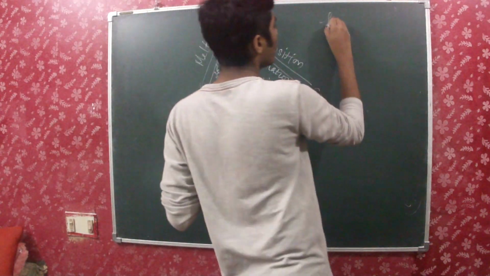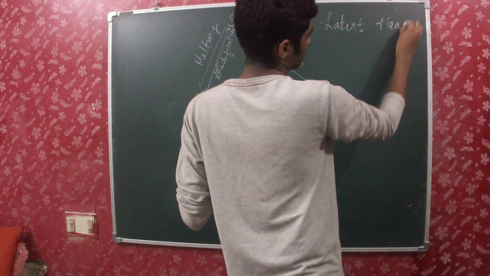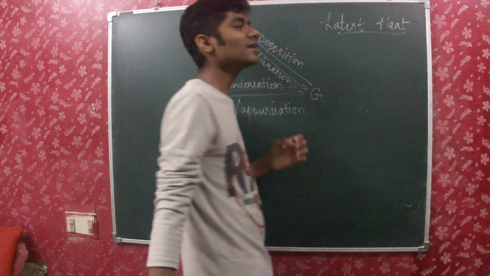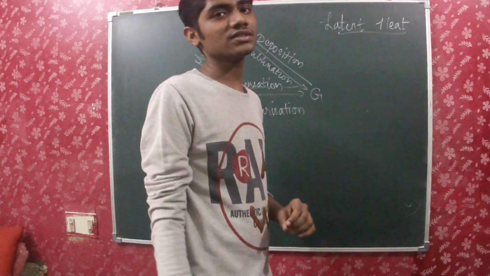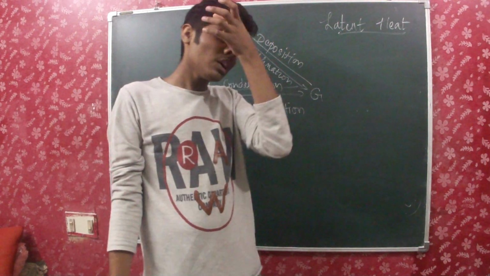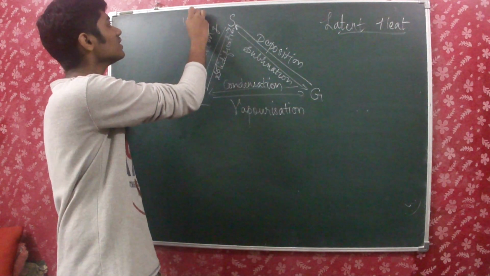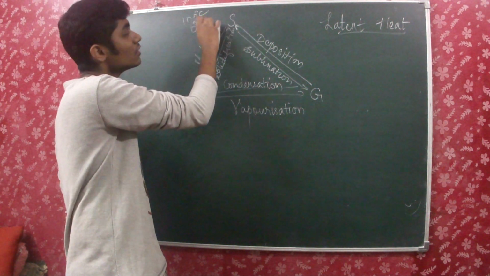So here we have to know one more term which is known as latent heat. So already we learned about melting point, that is the temperature at which melting occurs, and boiling point is the temperature at which boiling occurs. For example, from liquid phase it changes into gaseous phase. For example, your mom is boiling water, and when it gives out bubbles and gets boiled, that temperature is known as boiling point, and boiling point for water is 100 degrees Celsius, melting point, or freezing point, for water is 0 degrees Celsius.